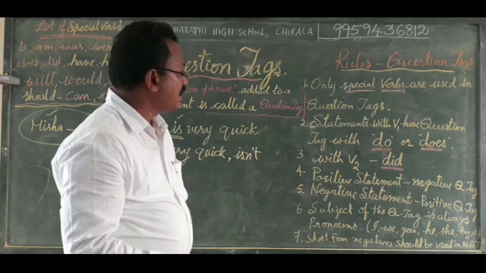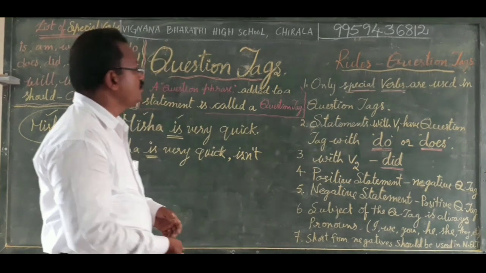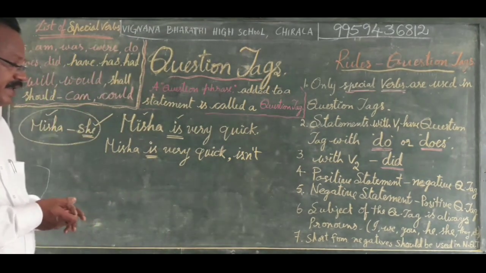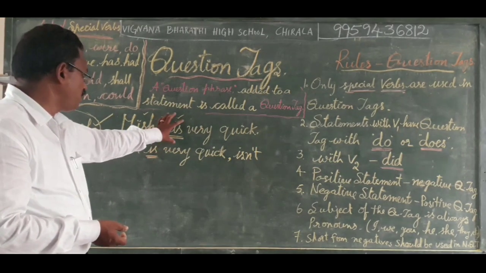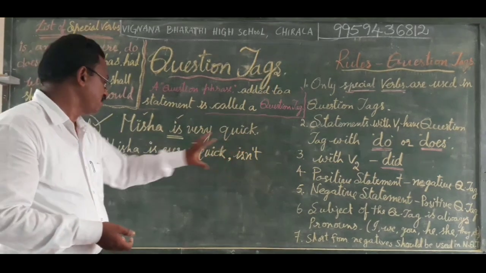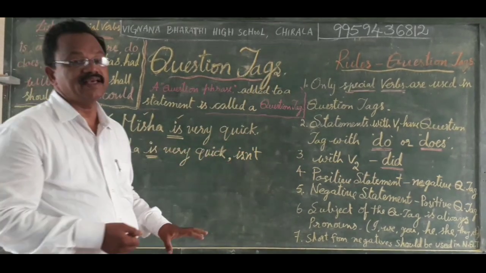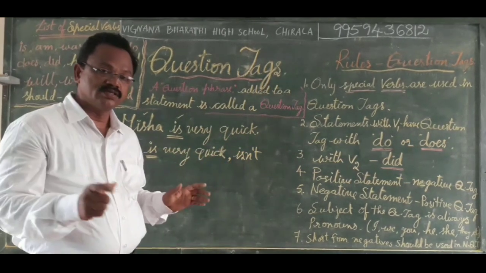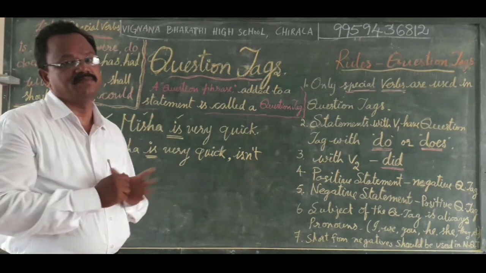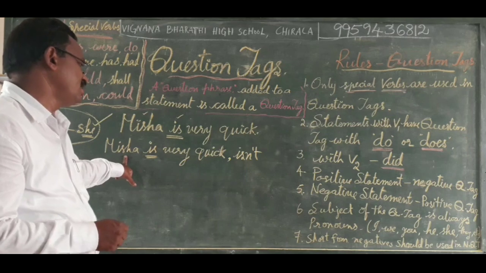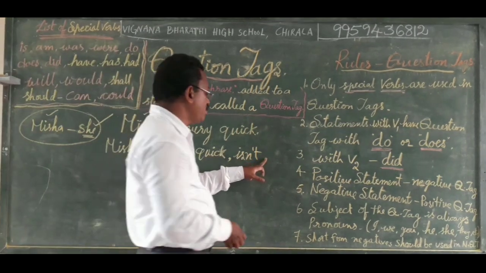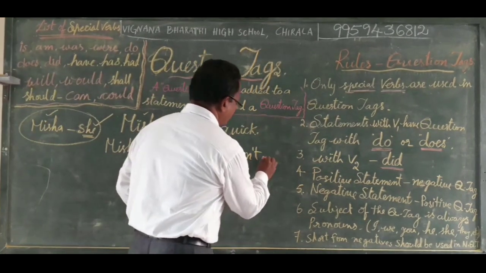In question tags we do not use nouns. We use only pronouns of the subject. So what is the subject here? Misha. Misha is a girl. That is why we have to use its pronoun she.